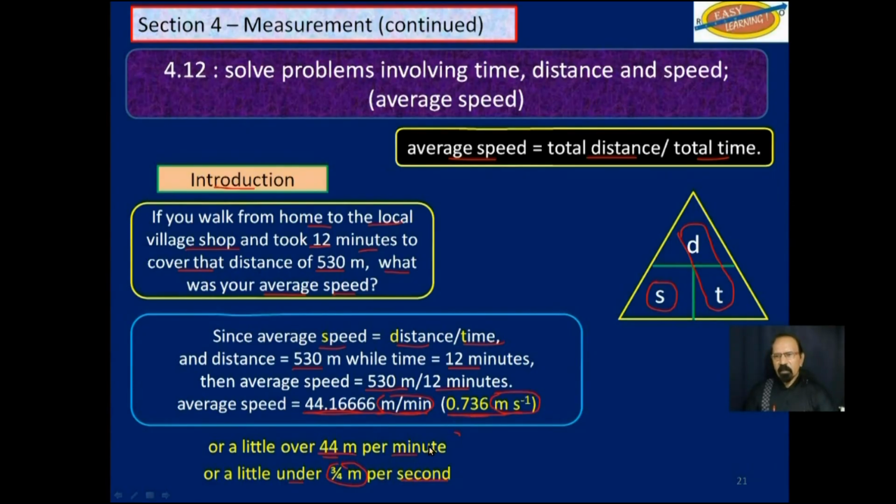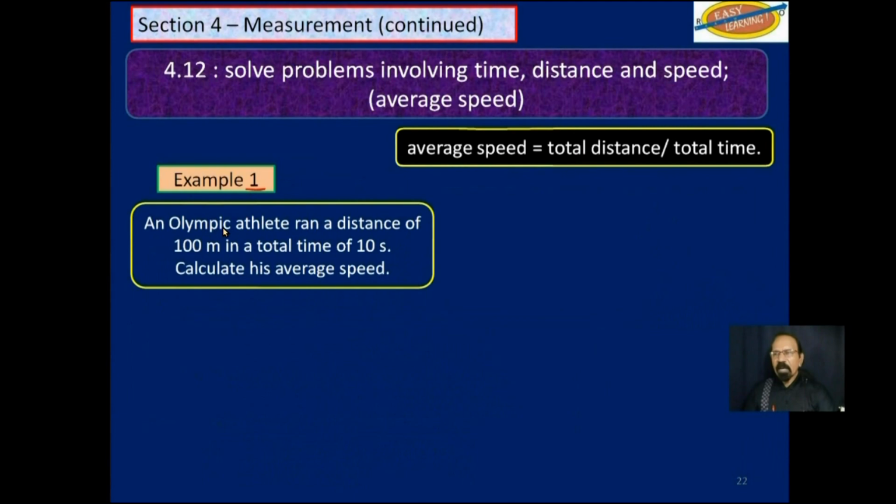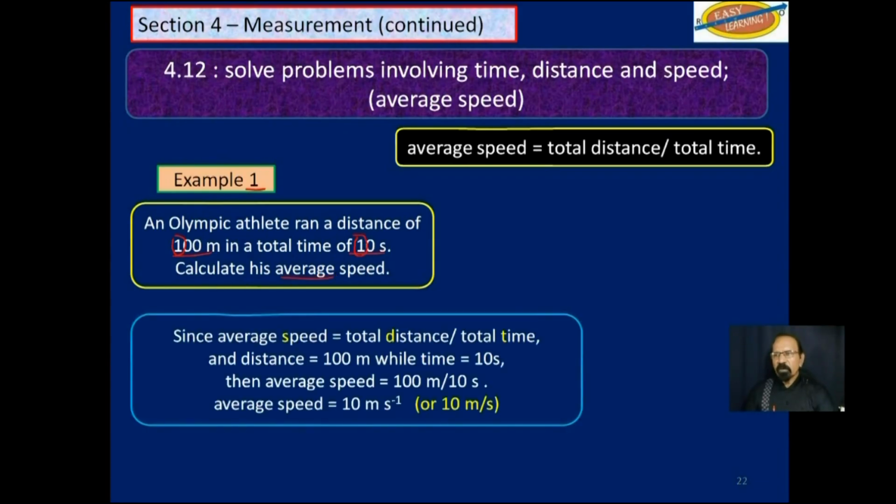This down here is a little more understandable. So now, example 1. An Olympic athlete ran a distance of 100 meters in a total time of 10 seconds. Notice one significant figure. Calculate his average speed. Well, we know speed is equal to distance divided by time.